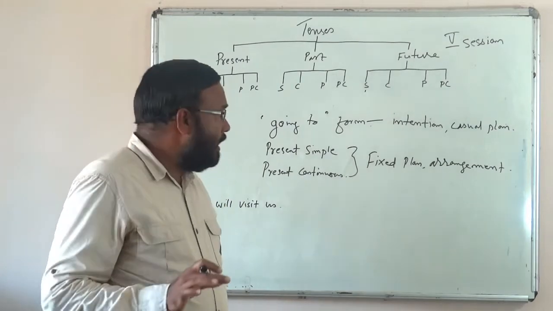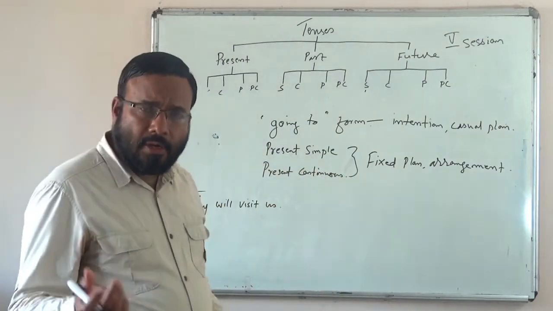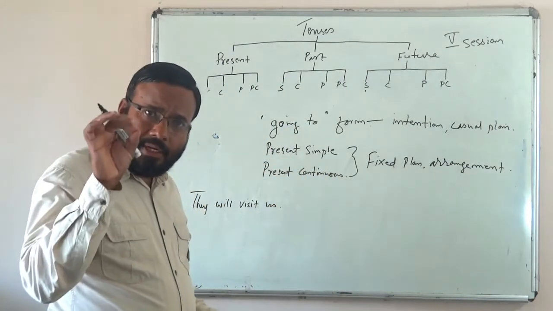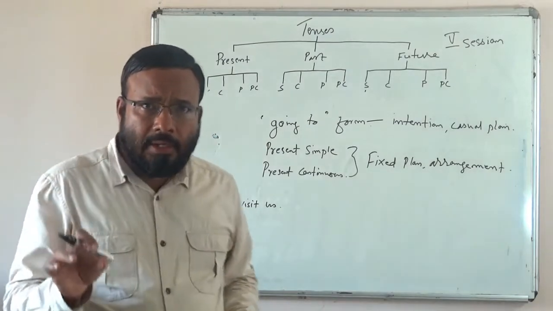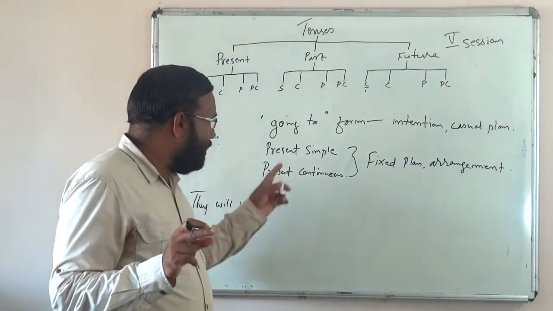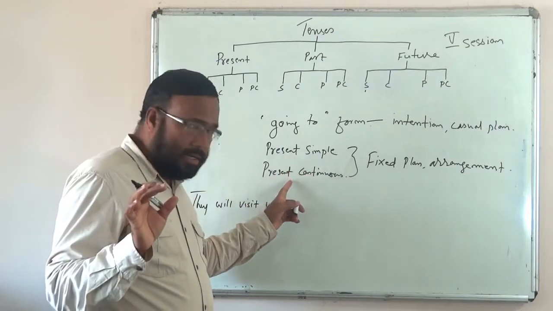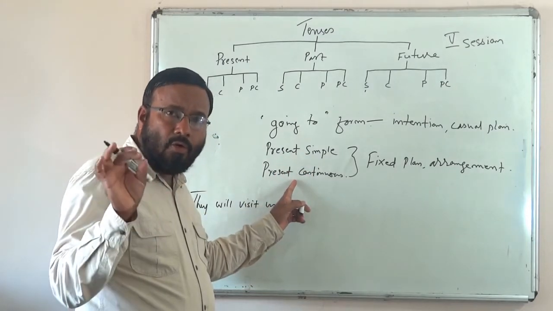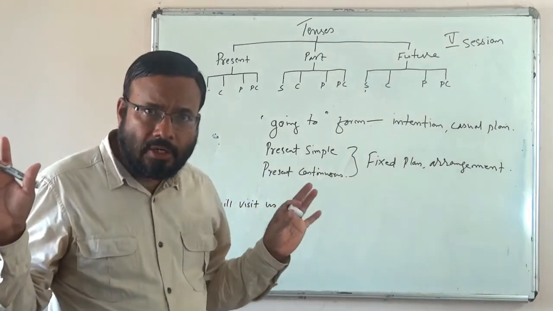Okay, they are going to conduct a meeting. No problem. They are going to conduct a meeting, but if the date, everything is fixed, then can you say they are going to conduct the meeting on 10th July? No. You must say they conduct the meeting on 10th July, or they are conducting the meeting on 10th July, because it is part of a fixed plan. So that is clear to you now?